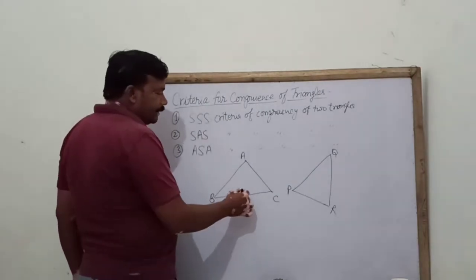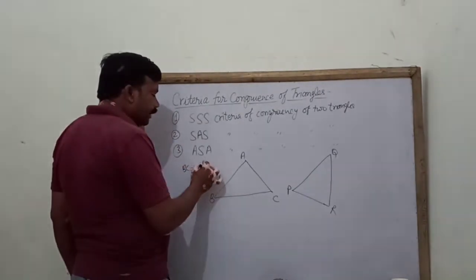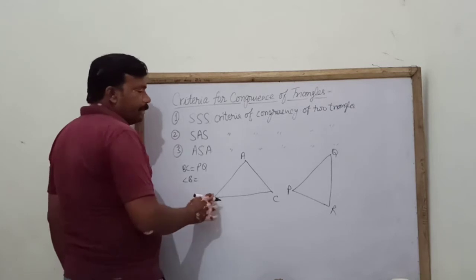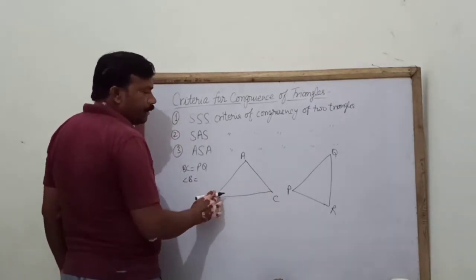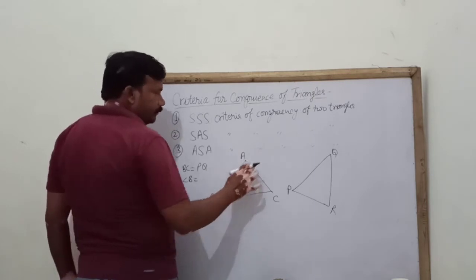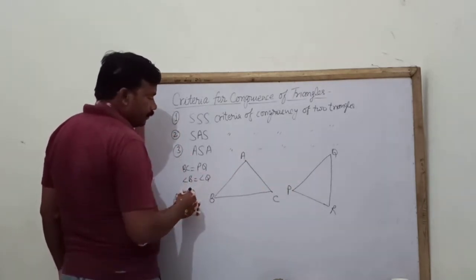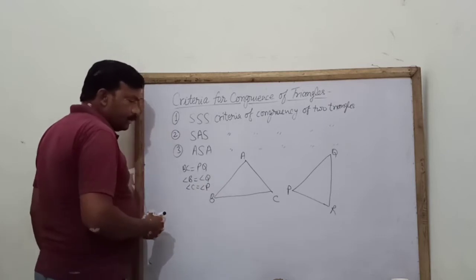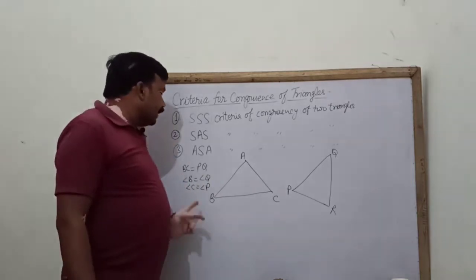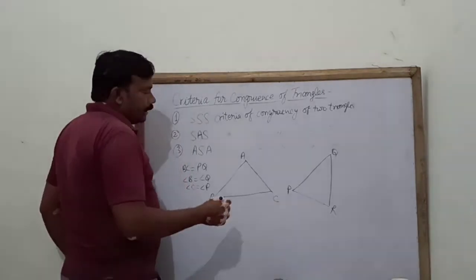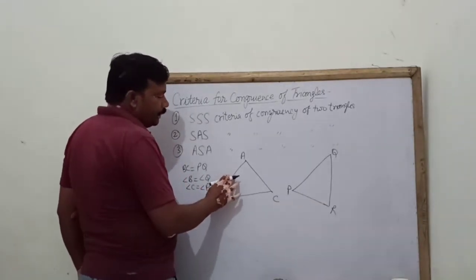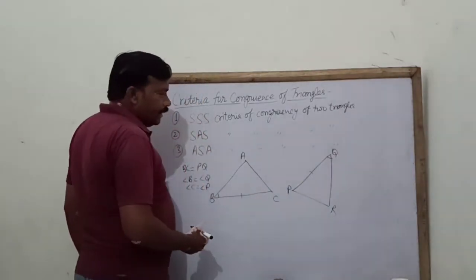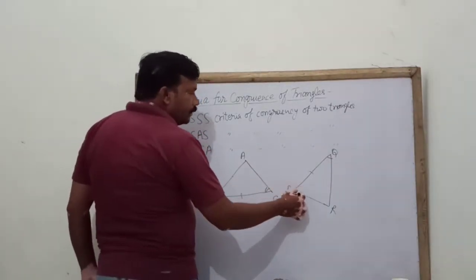If it is given that side BC equal side PQ, angle B equal angle Q and angle C equal angle P. So we are informed that this side equals this side, this angle equals this angle, and this angle equals this angle.